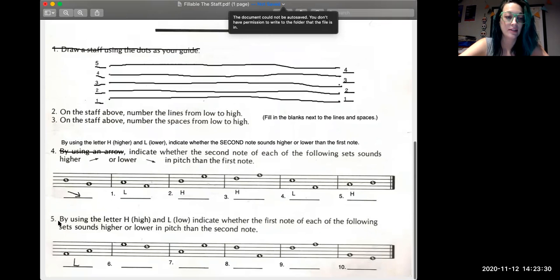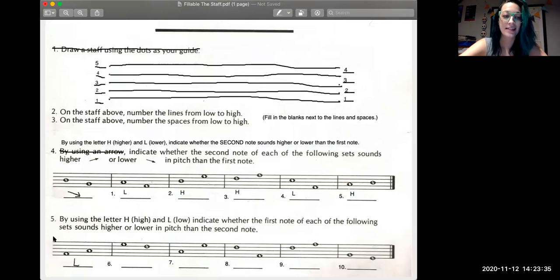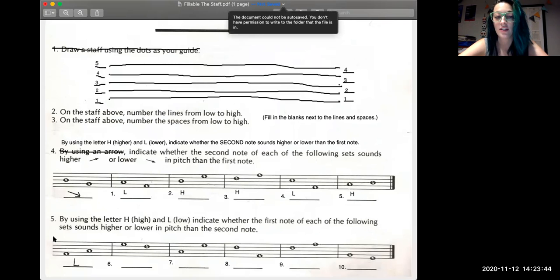Then we'll move on to the next question, which is a different number 5, which is kind of confusing. It says, by using the letter H for high and L for low, indicate whether the first note of each of the following sets sounds higher or lower in pitch than the second note. So this is backwards of what we just did. And now we're saying, is the first note higher or lower? So they did the first one here for you. You can see the first note was on space number 1, and the second note was on space number 2. So that means the first note would be lower, so L, than the second note.